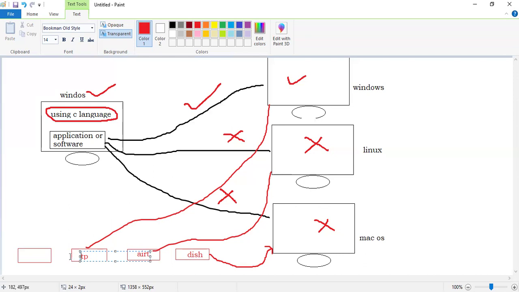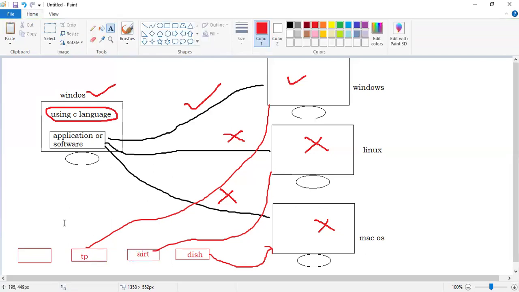Because Data Play, how is it working, sir? Through the internet connection only, because it is receiving a signal. We have to install an antenna at the top of the floors. Airtel antenna at the top of the floors, Dish TV antenna at the top of the floors, then it will receive the signal. So how is it receiving the signal?